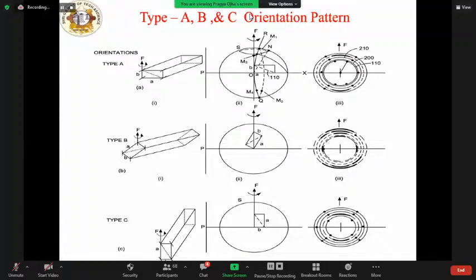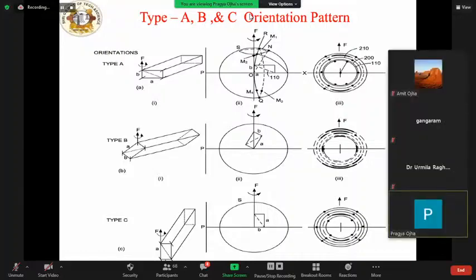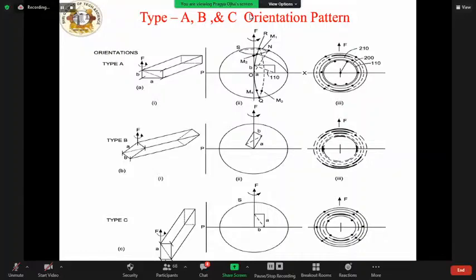In type A orientation, the B axis of the unit cell is in the direction of the field, and the A axis is perpendicular to the field. So the 110 ring shows 4 maxima symmetrically distributed.